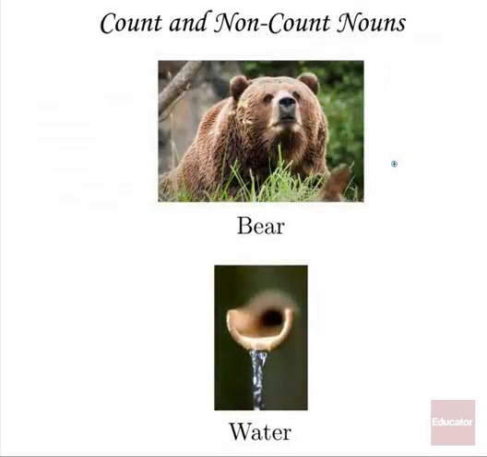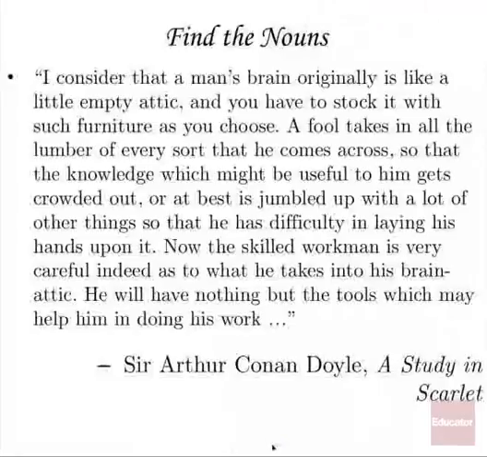Let's look at some examples. All right, classic count noun, bear. If you run into a bear, you are very aware of how many bears there are. One bear, two bears, okay, it might be time to run. Water, on the other hand, you never say one water, two waters, unless you're an American and you're talking about bottles of water. And what you actually should be saying is one bottle, two bottles. But if you're actually just talking about the drippy wet substance, you say water. More water, less water. You can't count it. So bear is a count noun and water is non-count.